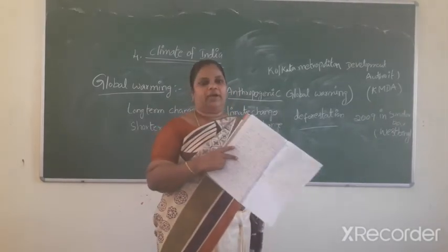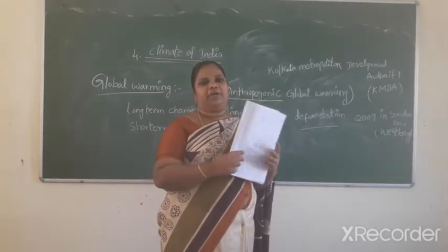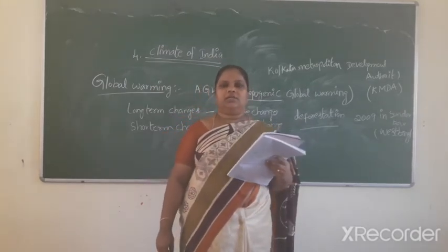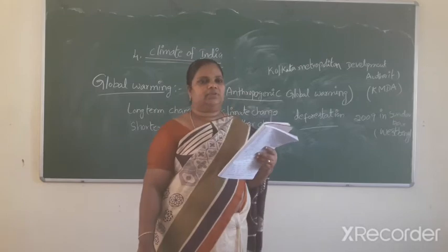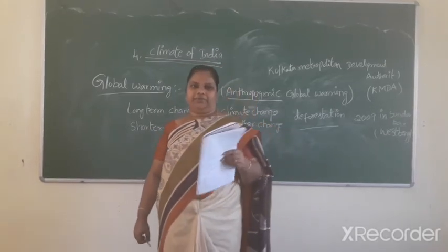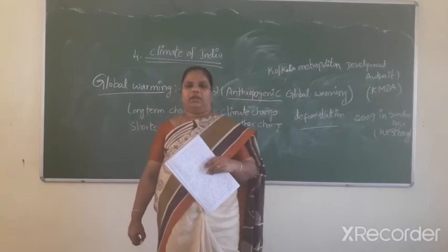We can compare the climate of Indonesia and China. We can understand the differences. The intensity of temperature depends on latitude.